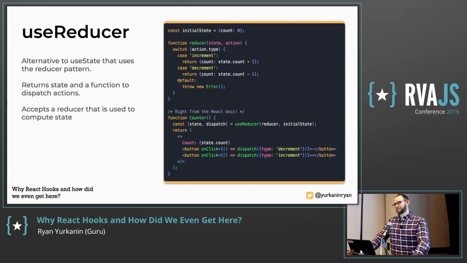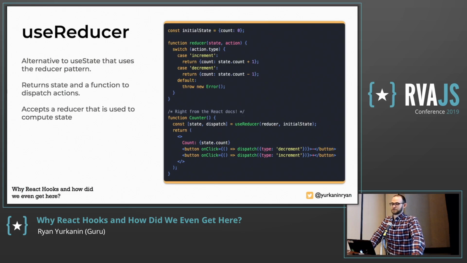useReducer. This one normally throws some people for a loop. How many people here are familiar with Redux and the reducer pattern? How many people know that you can use reducers outside of Redux? Yeah. Because they're just functions that take an input and give you an output. It's literally just a switch case. And they're super useful all the time. It's really nice to dispatch actions.